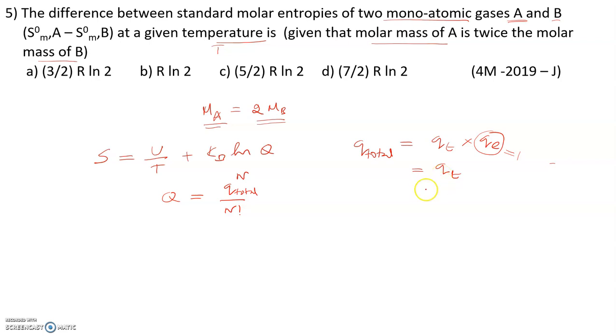And what is the translational partition function? What is the expression? (2 pi m kBT) whole power 3 by 2 by h cube, into V.